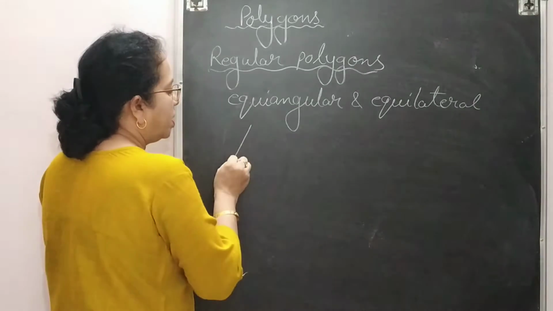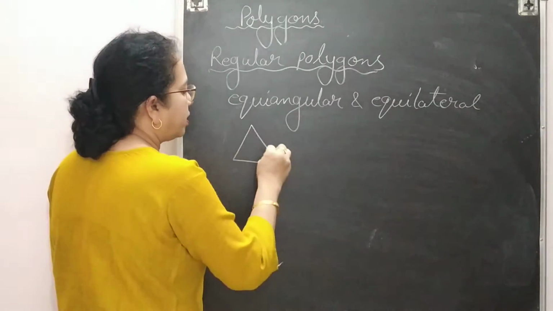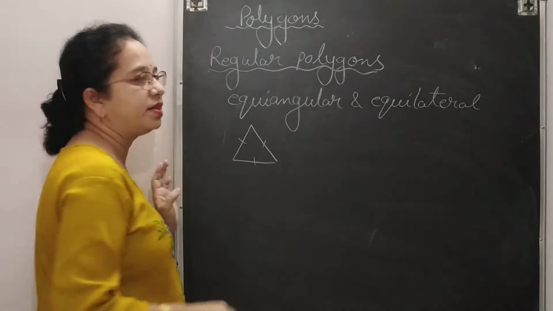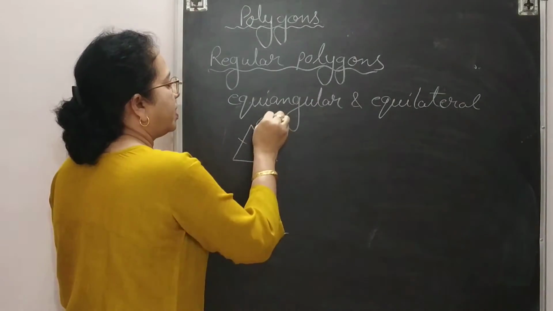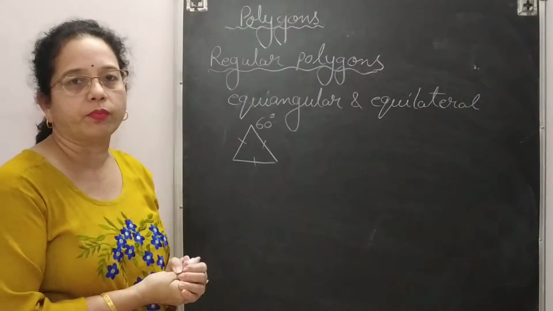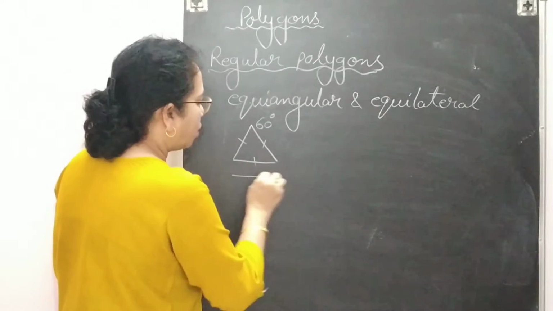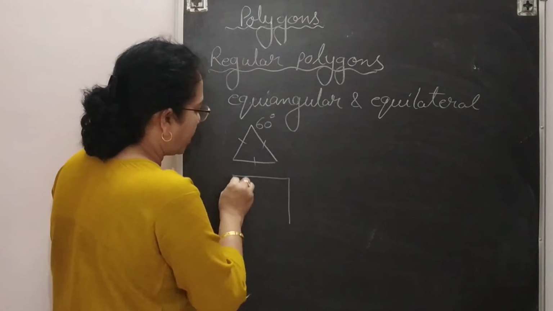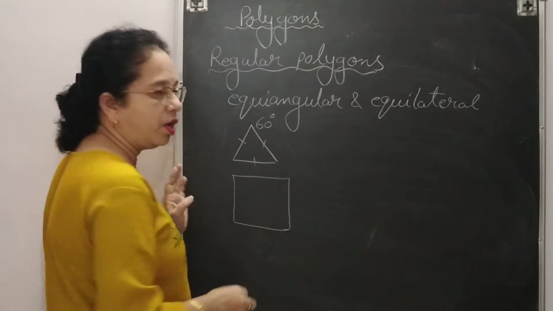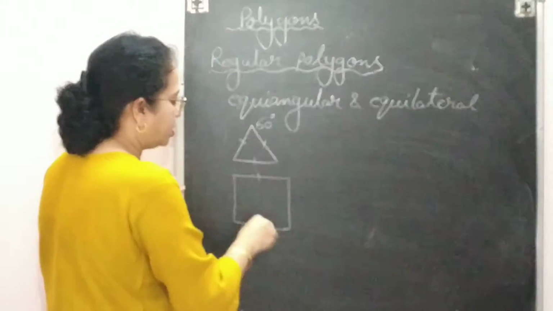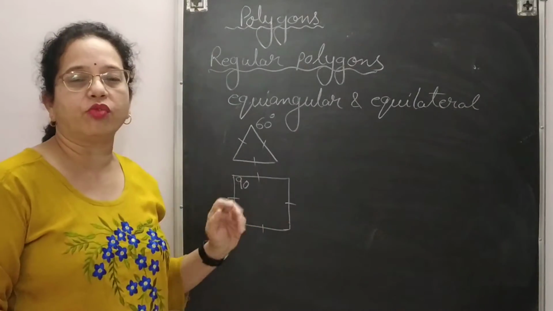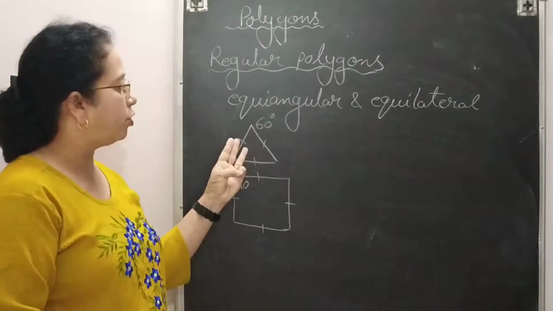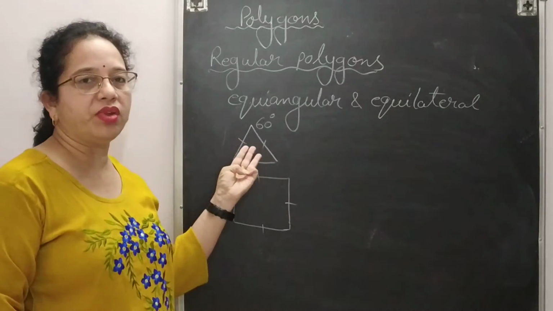फॉर एग्जाम्पल यू कैन से equilateral triangle, all the three sides are equal and everybody knows that in equilateral triangle each angle is of 60 degree. दूसरा रेगुलर पॉलीगॉन होता है फोर साइड्स के लिए स्क्वायर. If all the four sides are equal, this is called a square, and in a square also you know all the angles are of 90 degree. So for three sides we call it equilateral triangle.